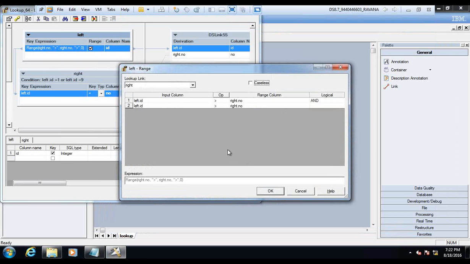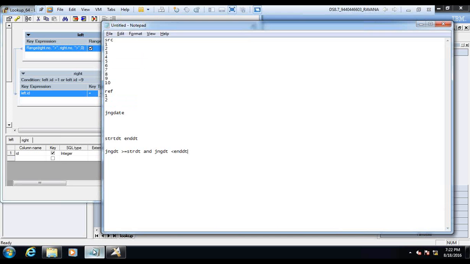Join the data and then use some filter condition. Once I get the data, I can check this condition again and filter it out, right? Yeah, so there are ways to do it. Every answer will have 10 different solutions.